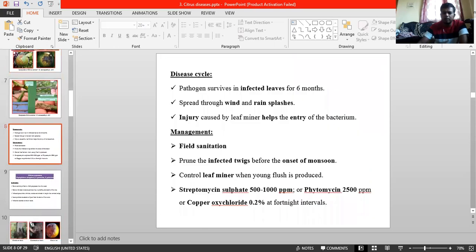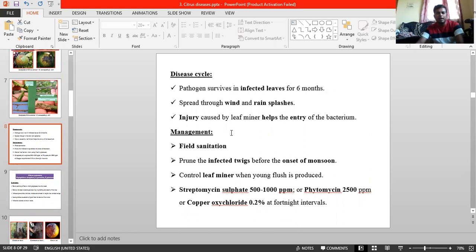Coming to the favorable climatic conditions, how disease development takes place: free moisture for at least 20 minutes at 20 to 30 degrees Celsius initiates the disease. You have to remember this, it is a major one.